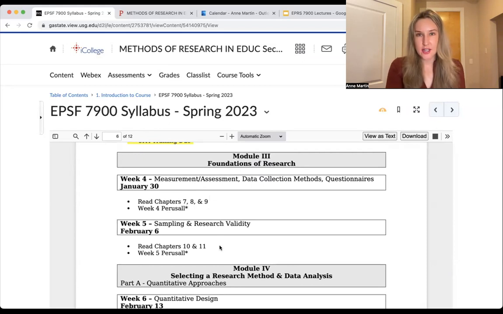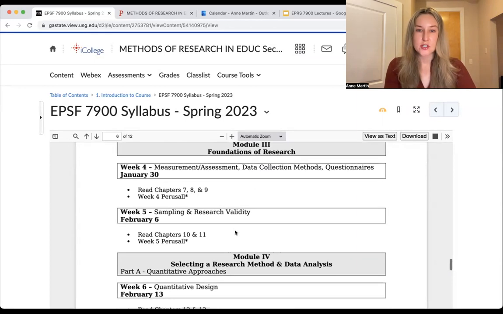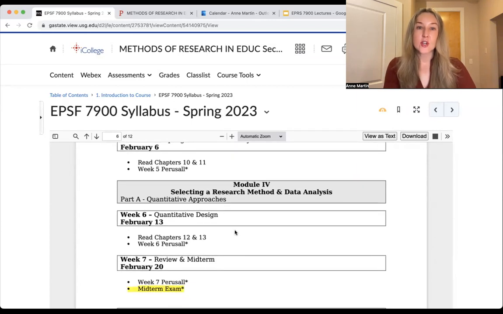Chapter 9 is here, and you see that that one is optional, but you can use that as a reference point, particularly if you're using that data collection method in your proposal. So this week we're doing chapters 10 and 11, sampling and research validity. And then starting next week, we'll be moving on to quantitative design, which will really help you with your article critique. So we will have the week of February 13th to do chapters 12 and 13.